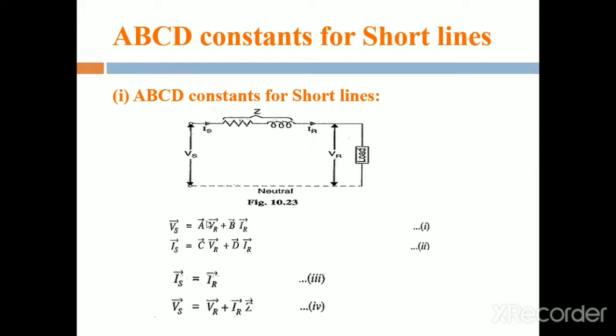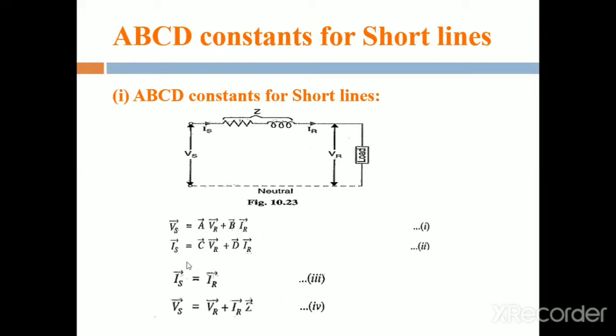First, we write down the generalized ABCD constant equations for voltage and current, which we already discussed in the previous slide. Vs is equal to A Vr plus B Ir.